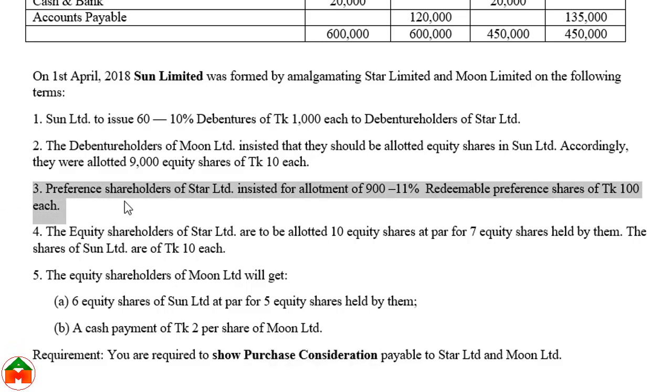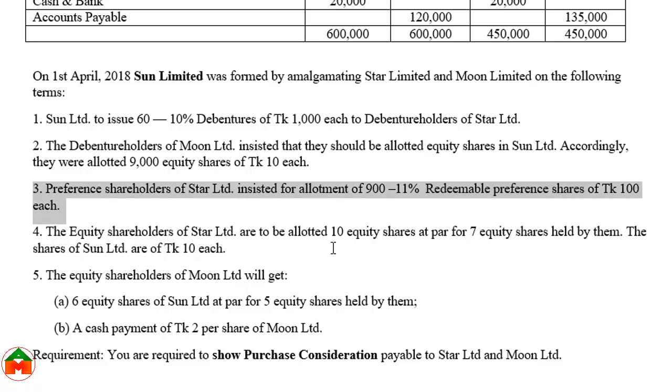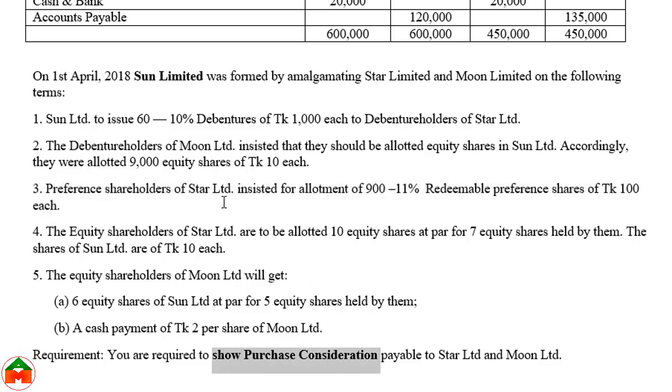The third condition is the preference shareholders of Star Limited insisted on allotment of 900 redeemable preference shares. I am not mentioning 11% because you will be confused; whenever there is a preference share there will be a dividend issue, and in that case this 11% will be used. However, the main focus should be on 900 redeemable preference shares and the price would be taka 100 each. This should be considered while calculating the purchase consideration for Star Limited.